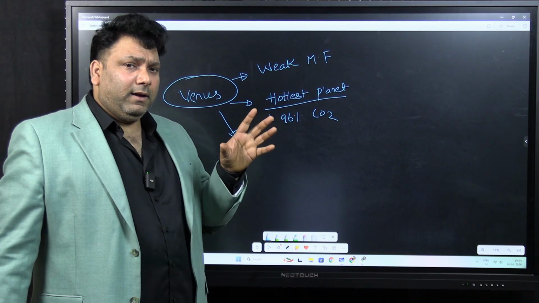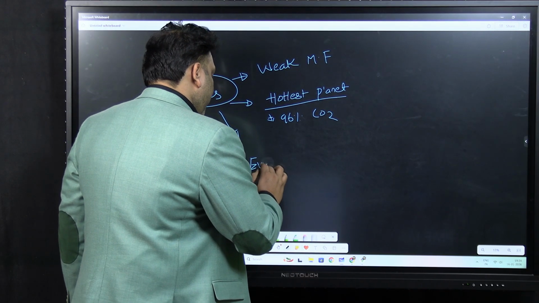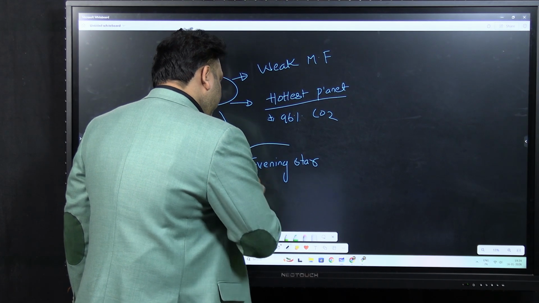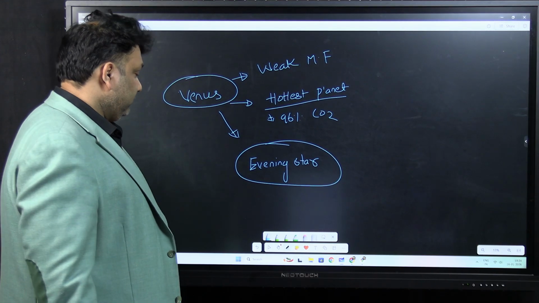And Venus is also called as evening star. Why? Note all these points. Venus is also called as evening star. Why?